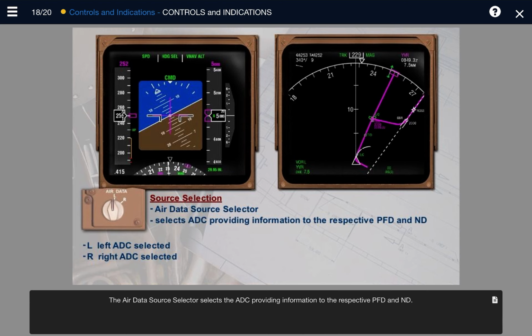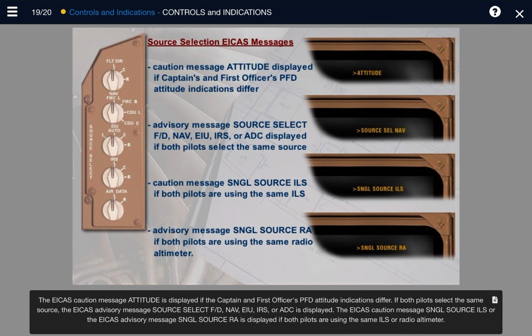The air data source selector selects the ADC, providing information to the respective PFD and ND. The ICAS caution message attitude is displayed if the captain and first officer's PFD attitude indications differ. If both pilots select the same source, the ICAS advisory message source select FD, NAV, EIU, IRS, or ADC is displayed. The ICAS caution message single source ILS or the ICAS advisory message single source RA is displayed if both pilots are using the same ILS or radio altimeter.